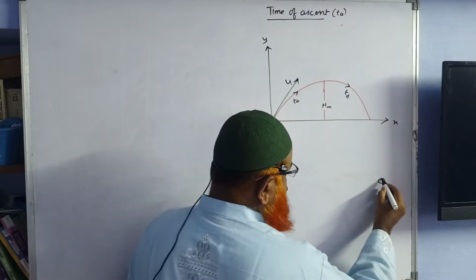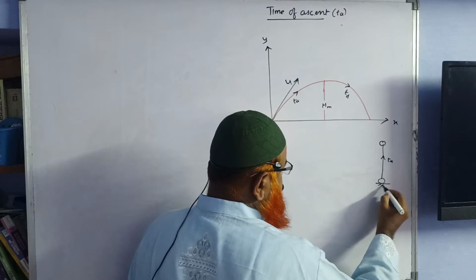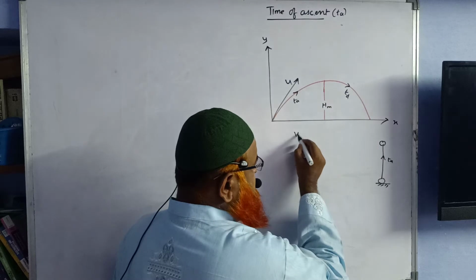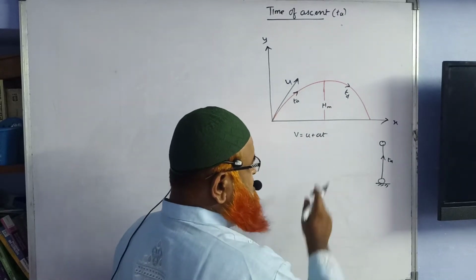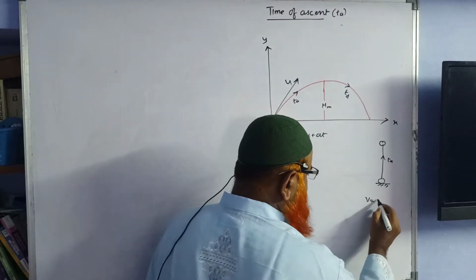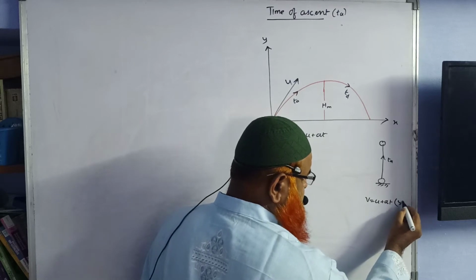So when you throw a body upwards, what is the time of ascent? Here, the basic formula for both cases is V = U + AT. Each formula has a certain speciality. In V = U + AT, there is no displacement.